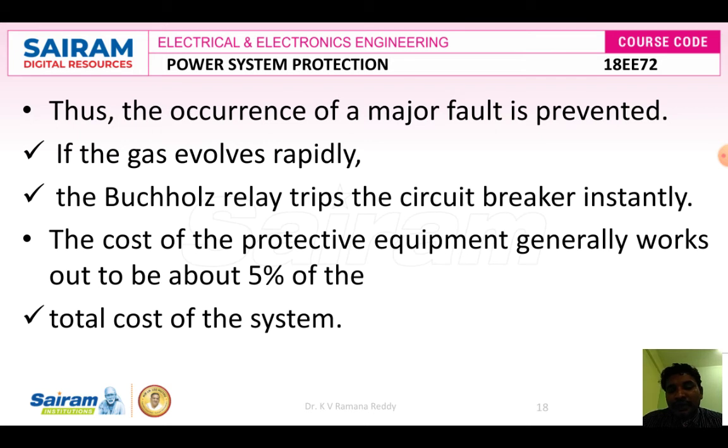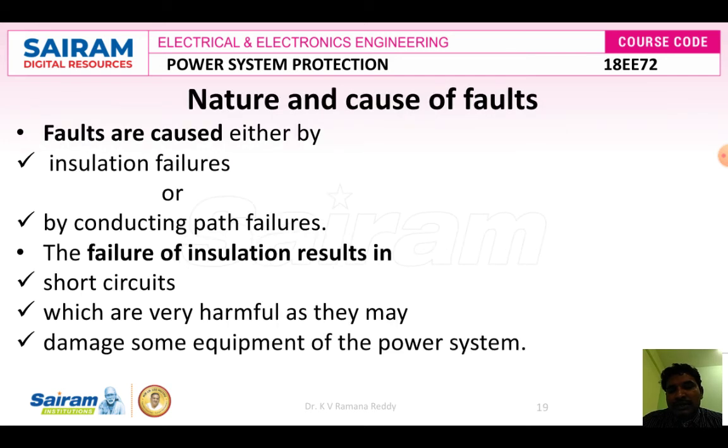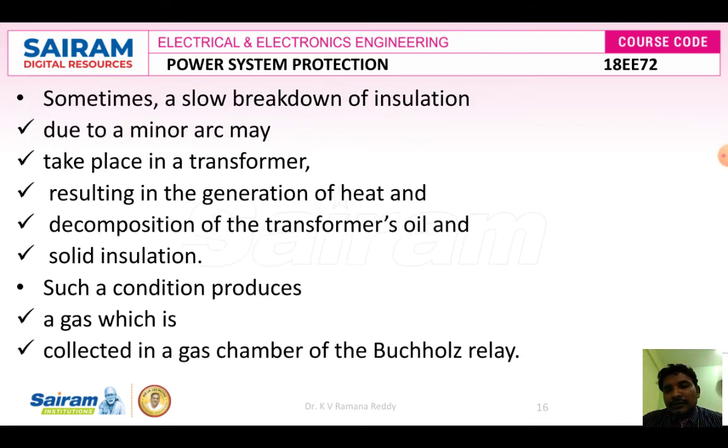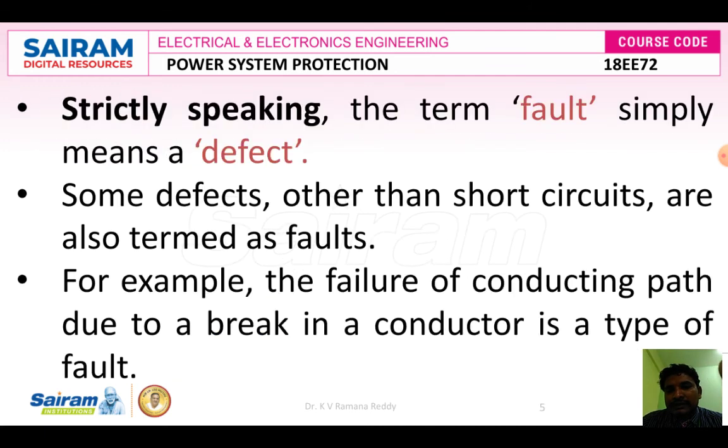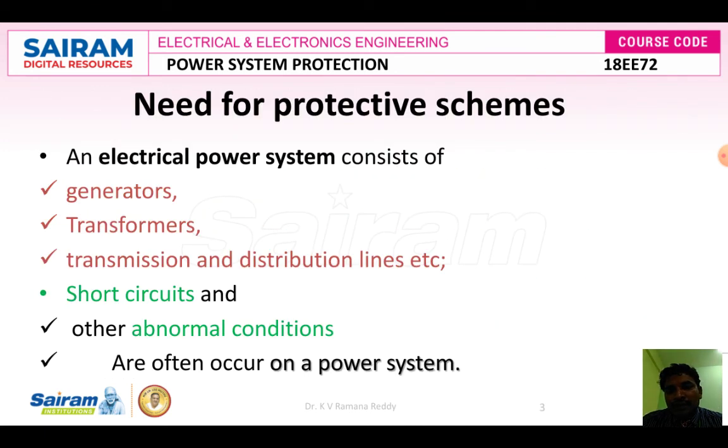The cost of the protective equipment generally works out to be about 5% of the total cost of the system. Suppose the current reaches the protective equipment and it gets damaged, whose cost is just 5% of the principal amount. Then it is not at all a big problem. But if the total principal equipment gets damaged, it is a huge damage to the system. So this is about the topic called the need for protective schemes.